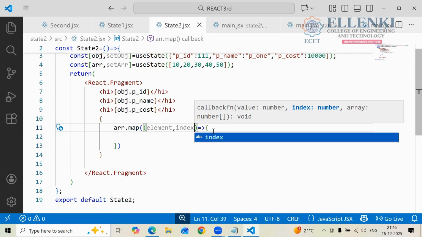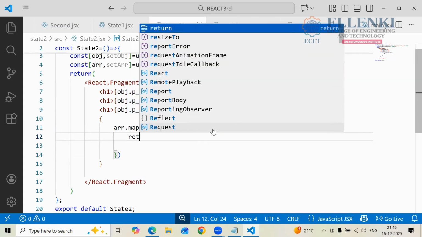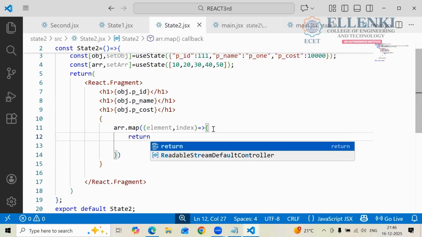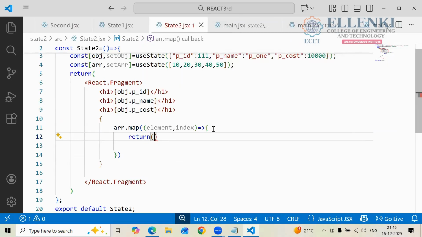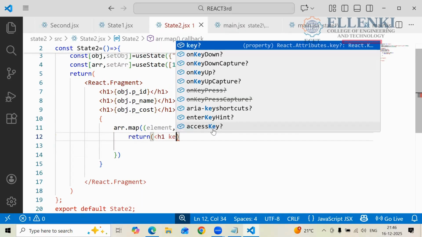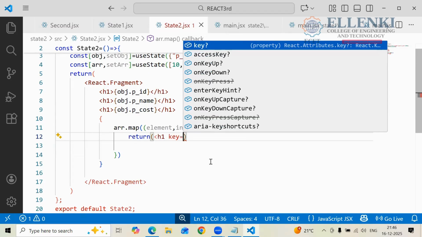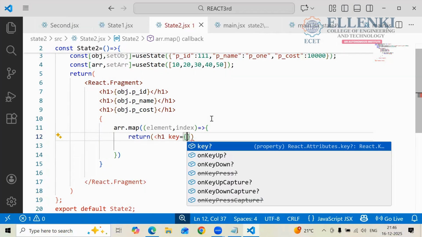So for this also you have to write the return once again. Return. After this return, what you have to give? Here you are using some h1 key. What does the key indicate now? Key indicates index. So key equals to what we are giving here? Index we are giving here.